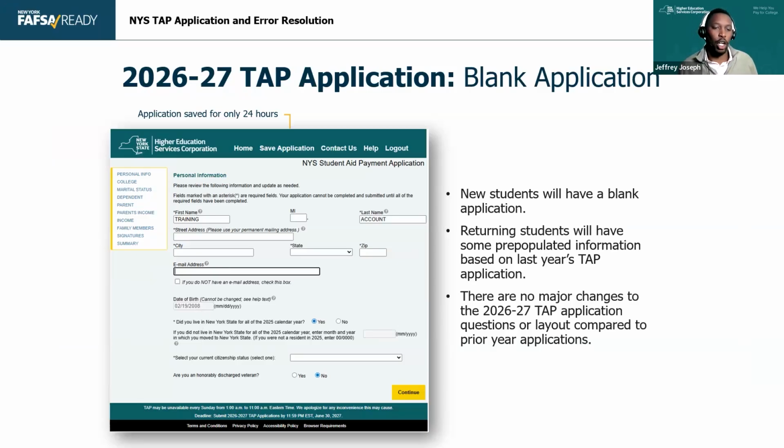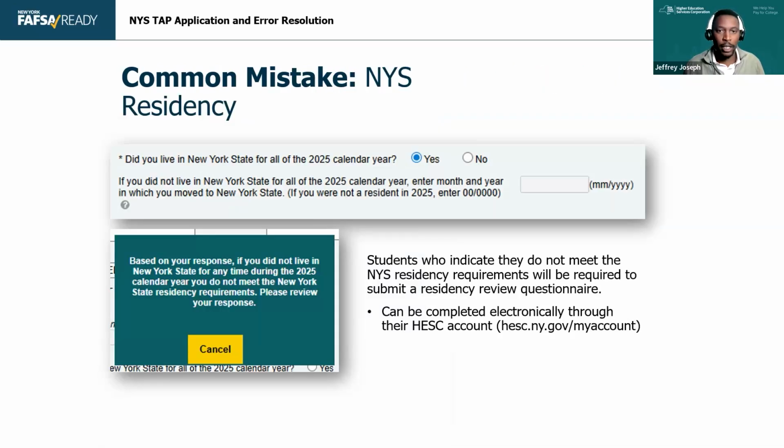So one is, are you honorably discharged as a veteran? If the answer is yes, they should select that. That will allow the student to be independent. All right. Now, the next 2 questions can cause headaches. One is, did you live in New York State for all of the 2025 calendar year? Now, students should select yes to this.